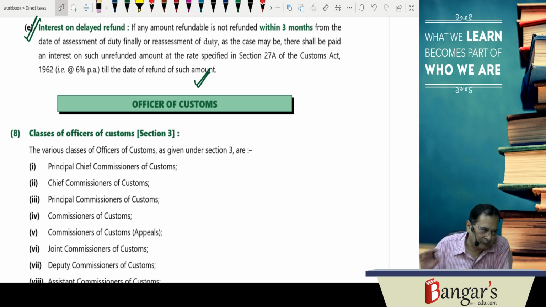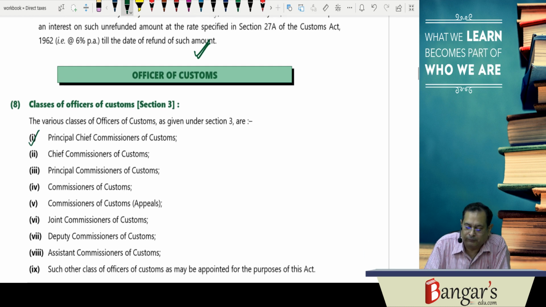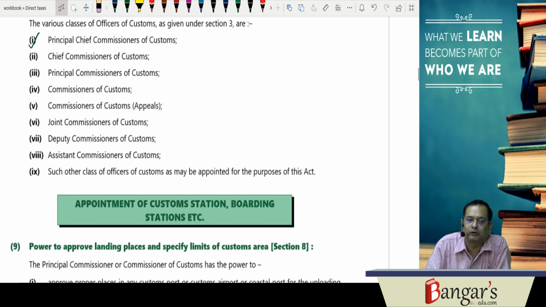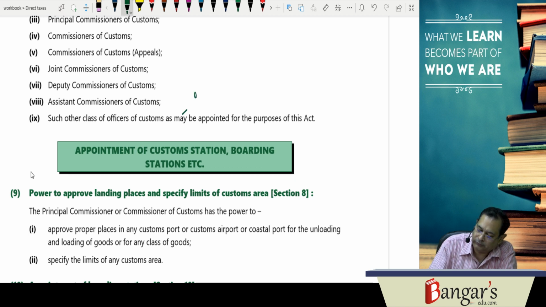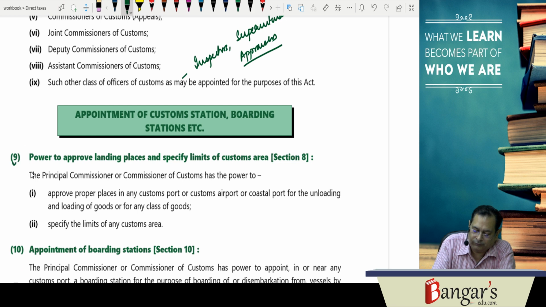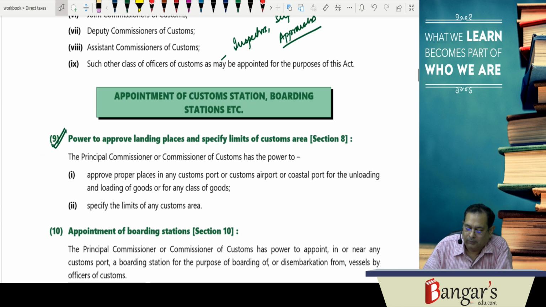Then officers of customs are there. Here we have the principal chief commissioner or chief commissioner, principal commissioner, commissioner, joint commissioner, deputy commissioner, assistant commissioner and other officers like inspectors, superintendents, appraisers. Okay. Then we have section 8, which is what? Power to approve landing places and specify the limits of the custom area.